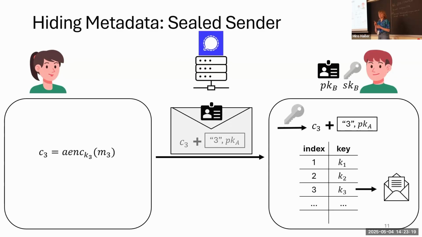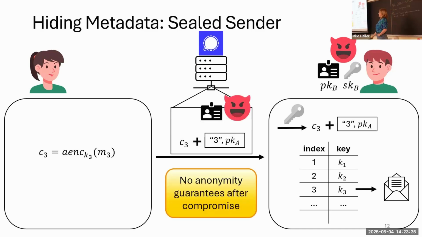Now, the problem with this, again, is, well, we have a wrapper protocol, which is great, but if an adversary now reveals the secret key, then the adversary can break all the anonymity of prior and future communication. And it's not only that the anonymity guarantees are not too good for this approach, but also this approach does not scale well for groups.